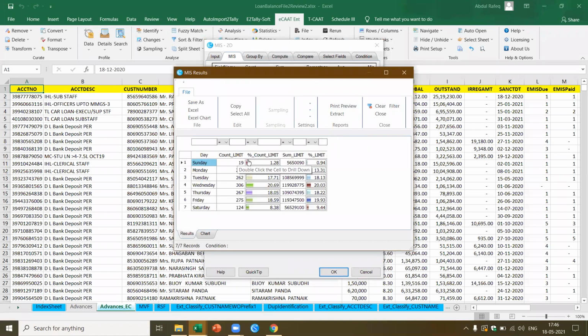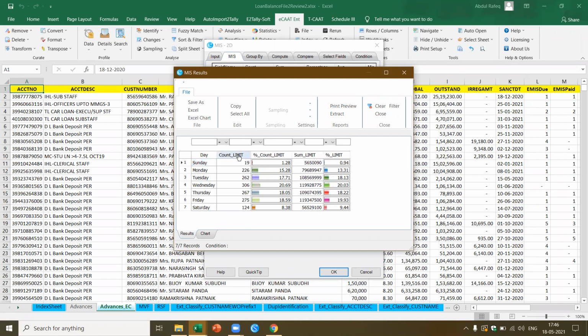It looks like 19 loans have been given on Sundays also. Loans have been sanctioned on Sundays also. And now if you look at the pattern, on what day the loans are highest, on what day the loans are the lowest, and look at the limit numbers, you find Wednesday seems to have the maximum number of sanctions. I got the count here.